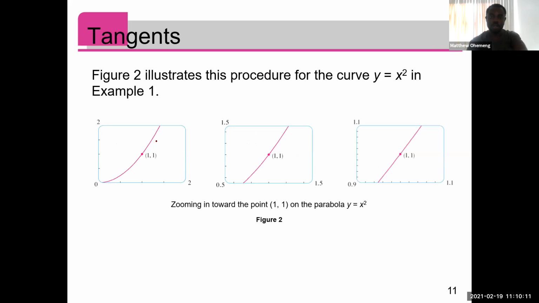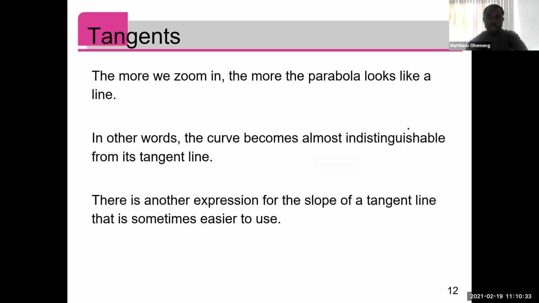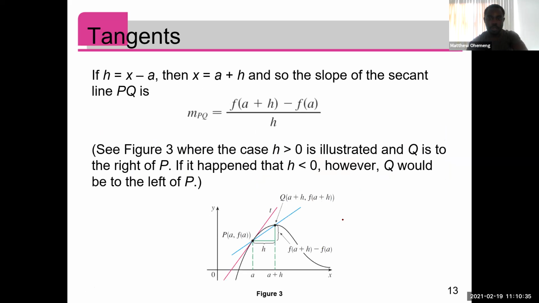So this is just showing us a graph of what we are saying, right? So if you have the curve like this and the tangent line is on it, if you zoom very, very closely, you see that even the curve by itself looks like a line at that point, at that 1, 1. So the tangent line will be exactly on that curve at that point. Okay, so that's just an idea we explore later on.